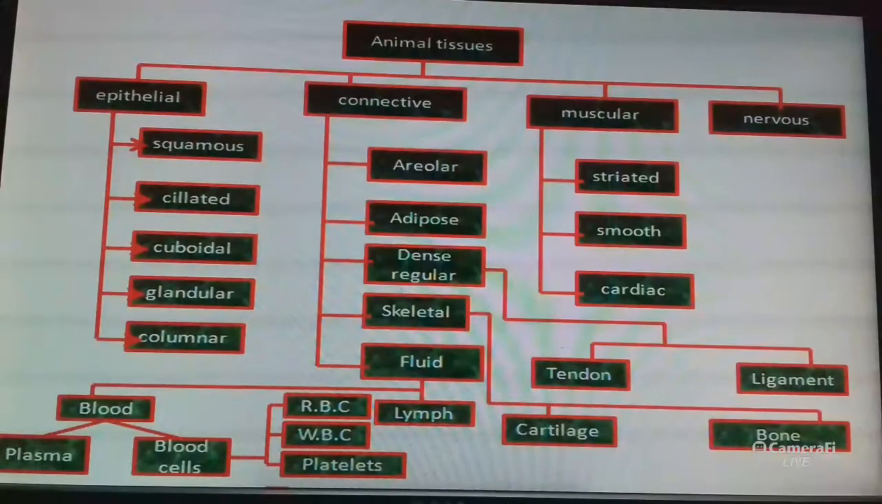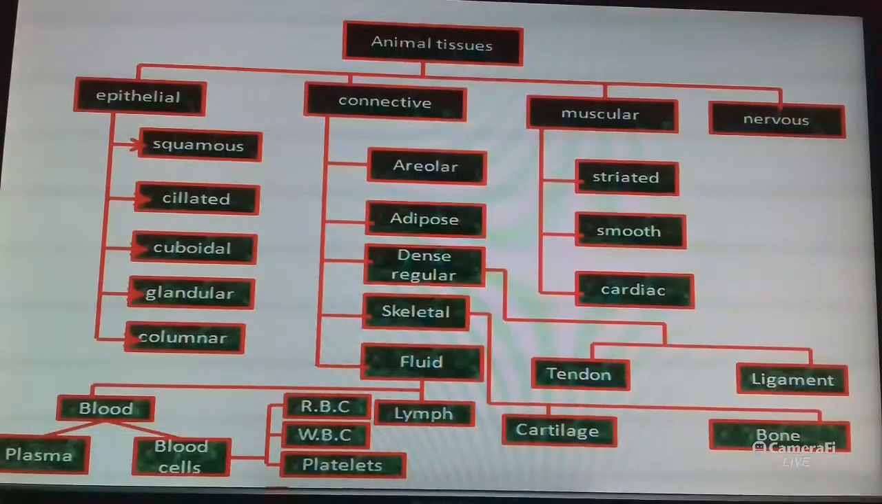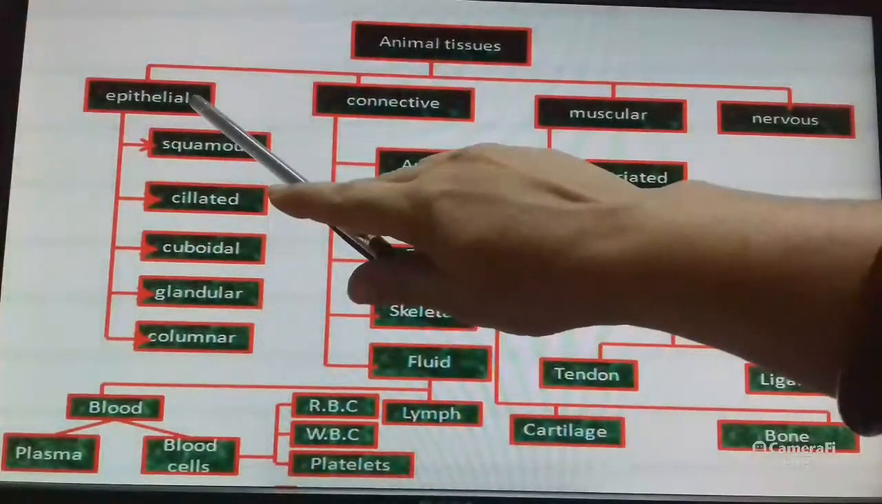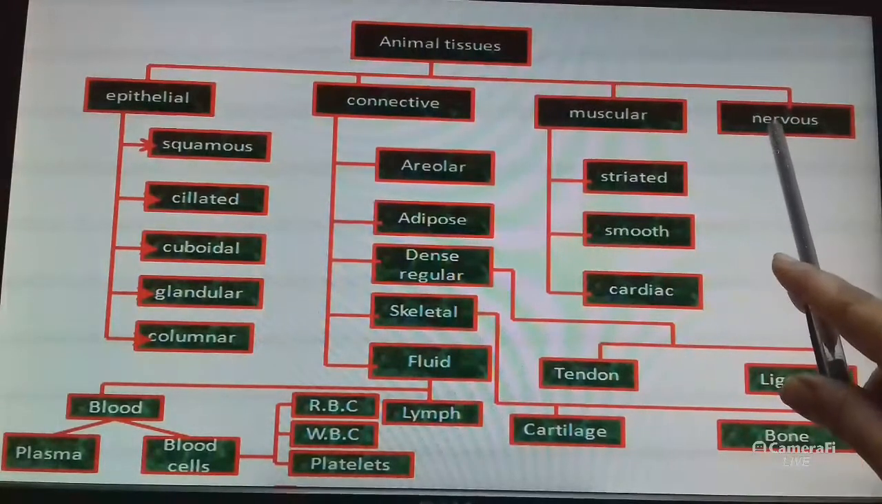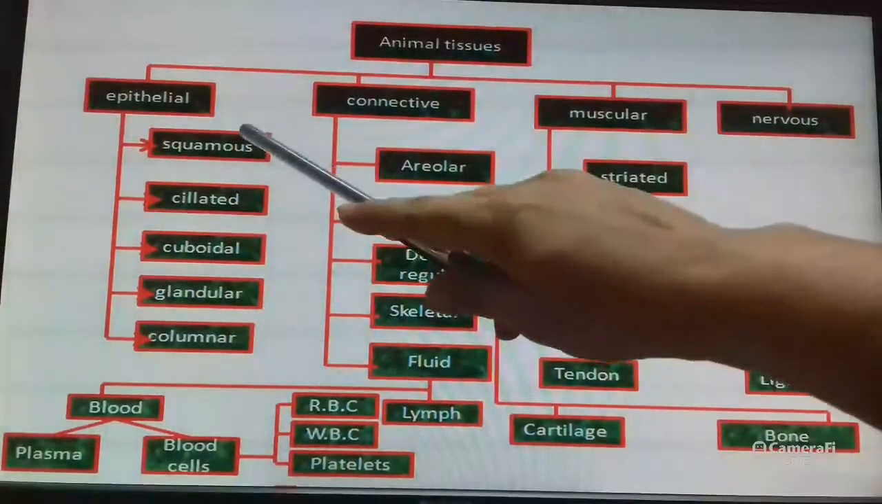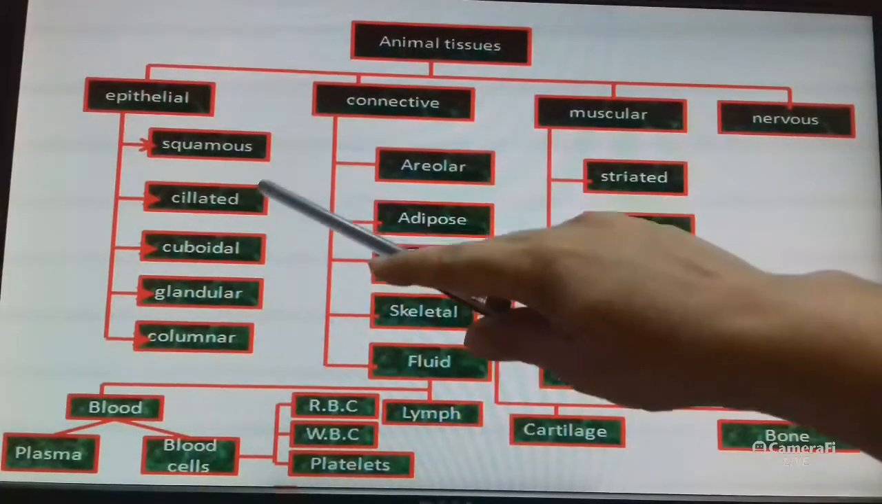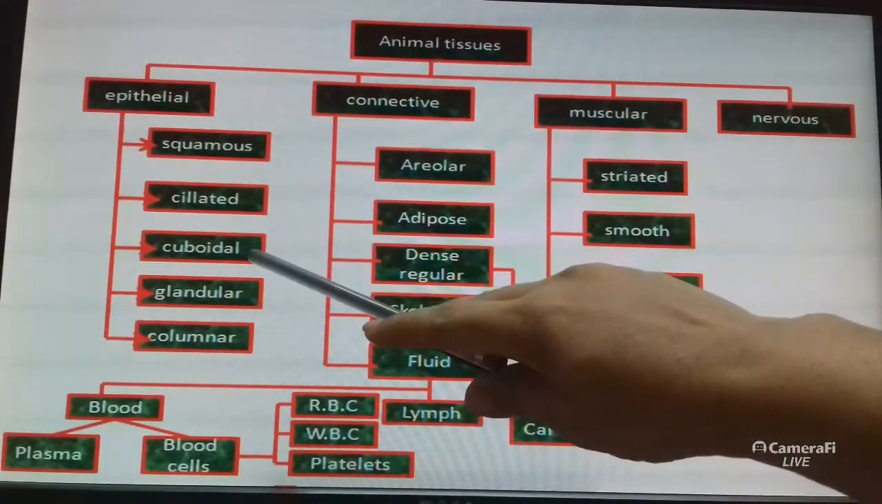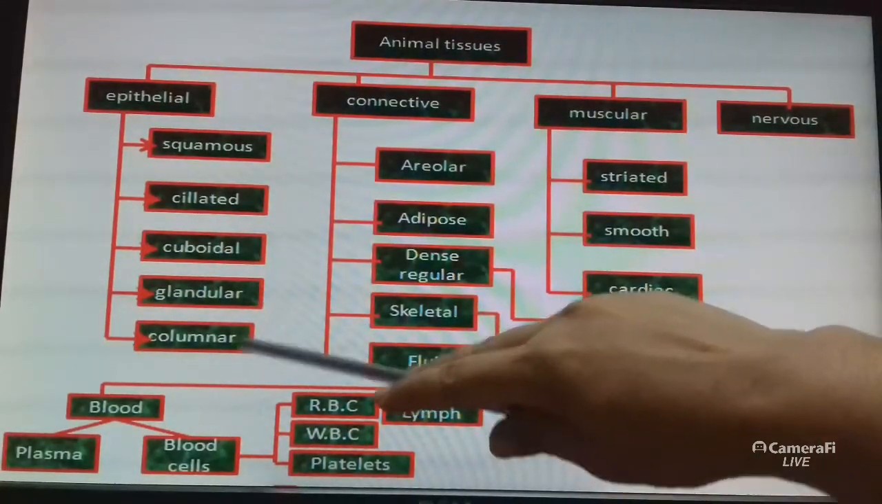On the basis of the function they perform, animal tissues are classified into four major groups: epithelial tissue, connective tissue, muscular tissue and nervous tissue. Again, epithelial tissue is classified into so many groups: squamous epithelium, ciliated epithelium, cuboidal epithelium, glandular epithelium, columnar epithelium.